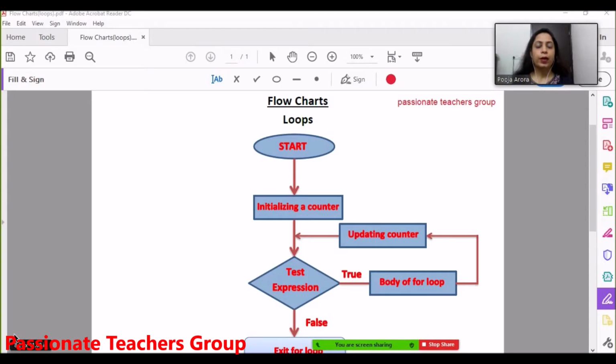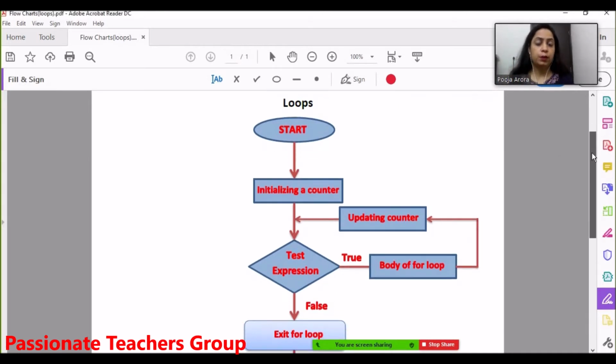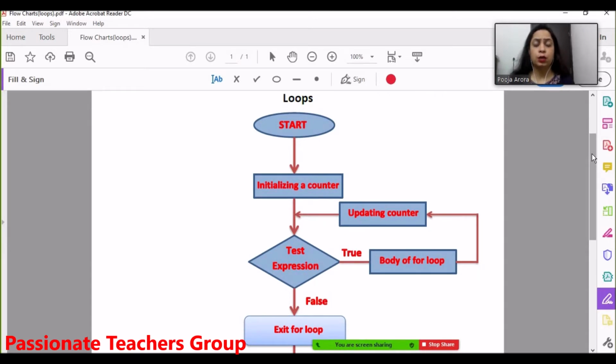So let's get started. As you can see, I have drawn a flow chart for loops also, just like I did for the conditional statements. Now in the loops, as the flow chart goes, start here means the starting of the for loop condition. It's not the starting of the program. Maybe there are certain more instructions on the top of it. So the moment your for loop starts, first of all a counter is initialized. Now what is a counter? Let me explain that also.